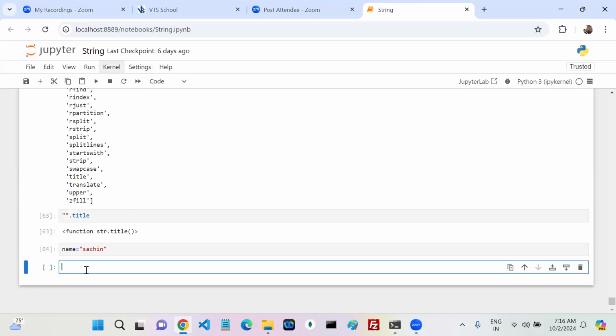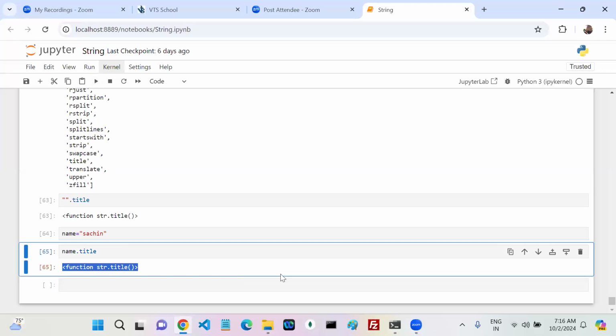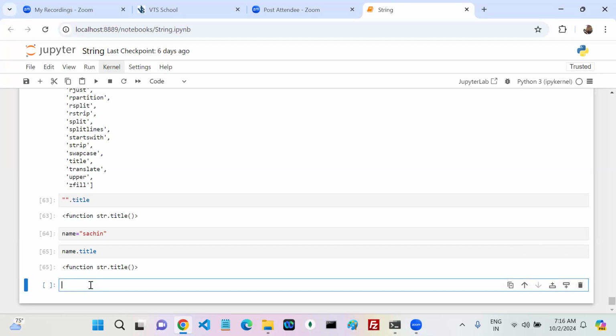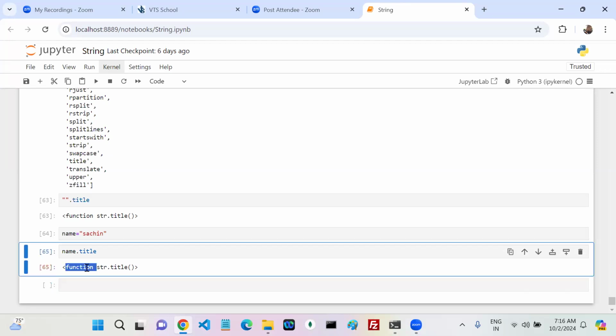If I write name dot title, is it there or not there? Yes, there. No error, nothing. If it were an error, what would the error be? Has no attribute title. Yes, there. Next one is what? Title is which type? Method. It is a method.